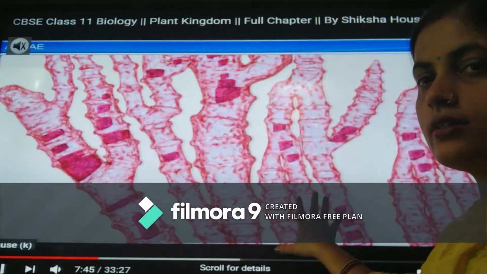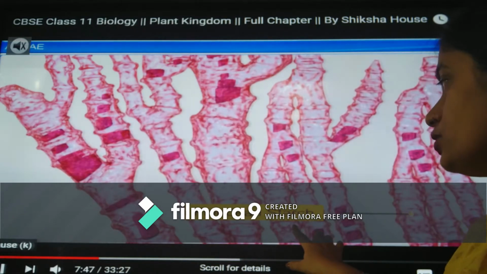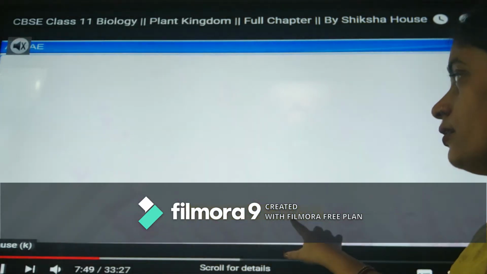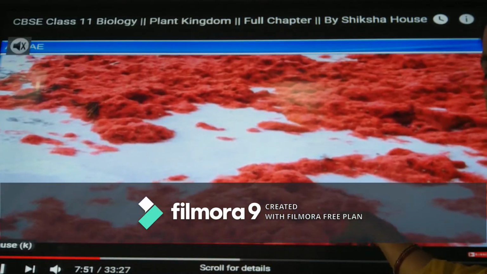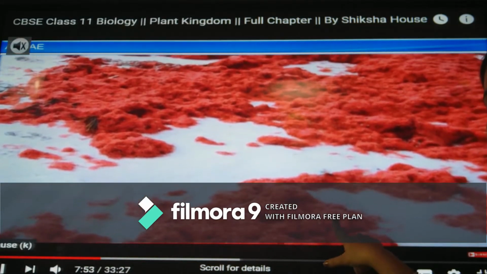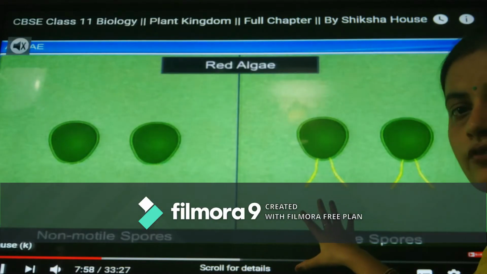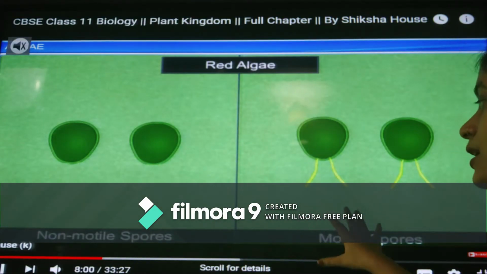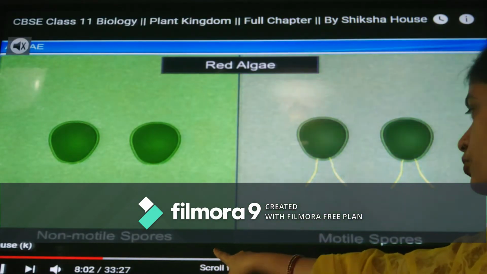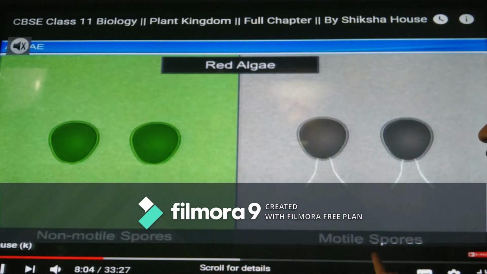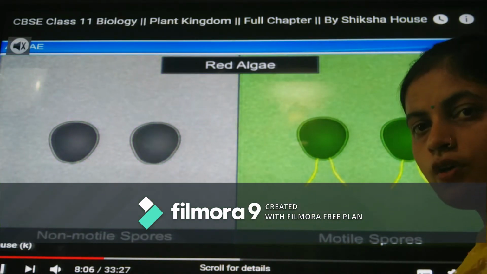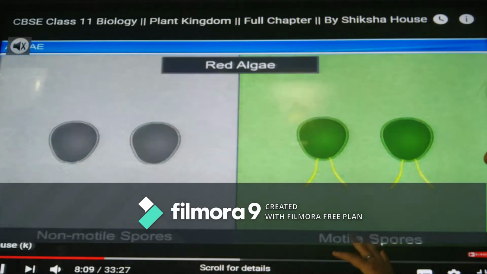It is multicellular in structure. Then it contains storage food material as Floridean starch. You can see here a mass of the red colored algae which is imparting red color to this whole area, which is because of the presence of that pigment. In red algae, spores can be non-motile or they can be motile.